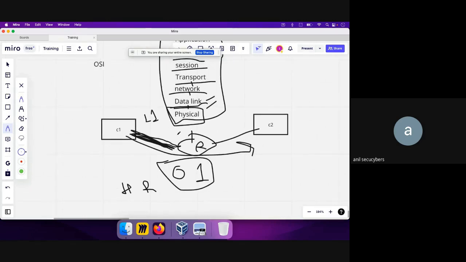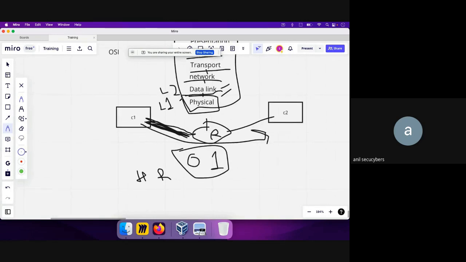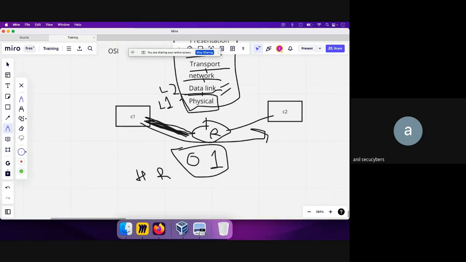That's all I think we need to understand what the physical layer means. Now let's go to the L2 layer, which is also called the data link layer. What does the data link layer do? It establishes a reliable link between devices on a network. It helps set up a reliable connection between, let's say, C1 and the router, or between C1, the router and C2, allowing them to communicate effectively.